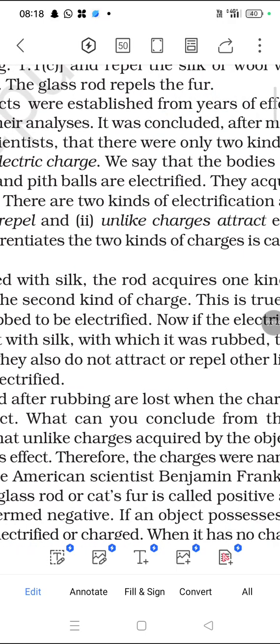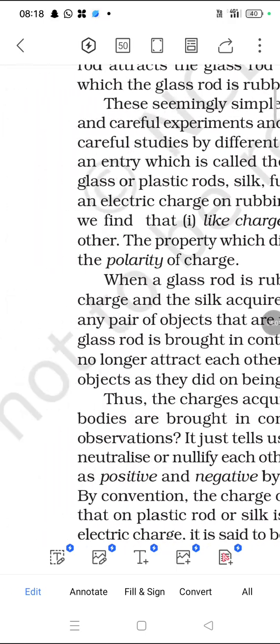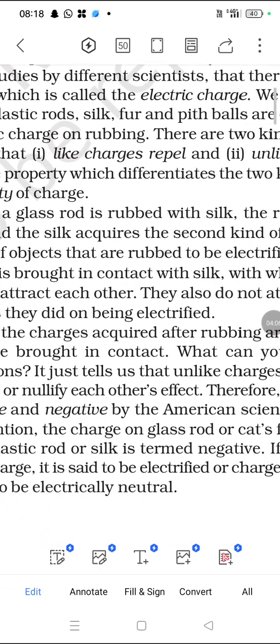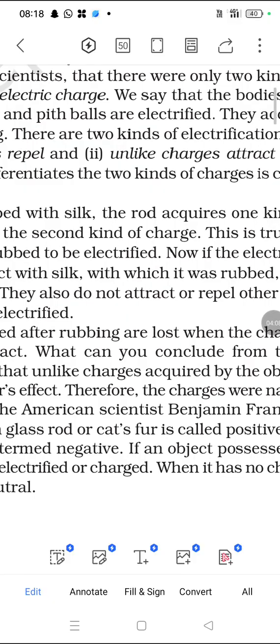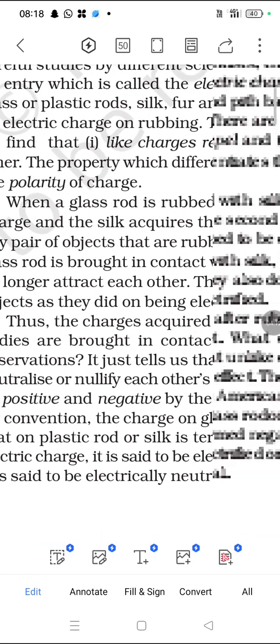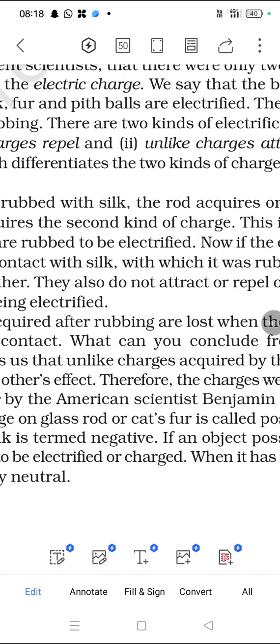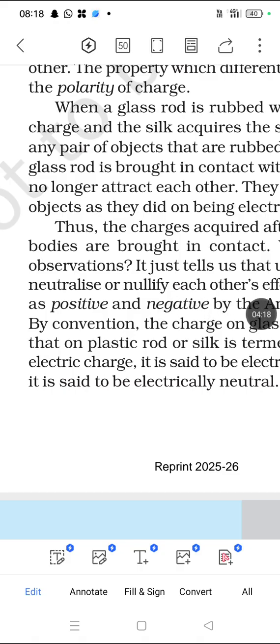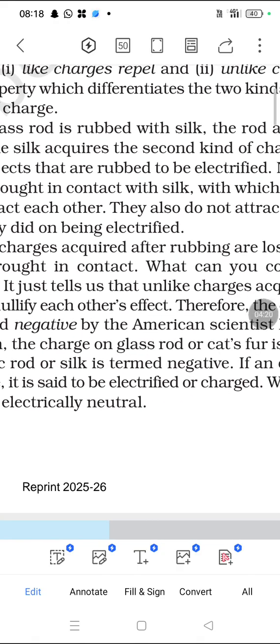The property that differentiates the two kinds of charges is called the polarity of charges. When the glass rod is rubbed with silk, the rod acquires one kind of charge and the silk acquires the second kind of charge. This is true of any pair of objects that are rubbed to be electrified.